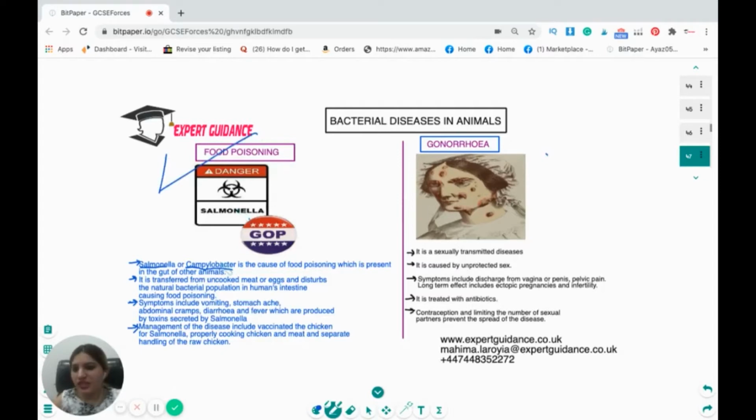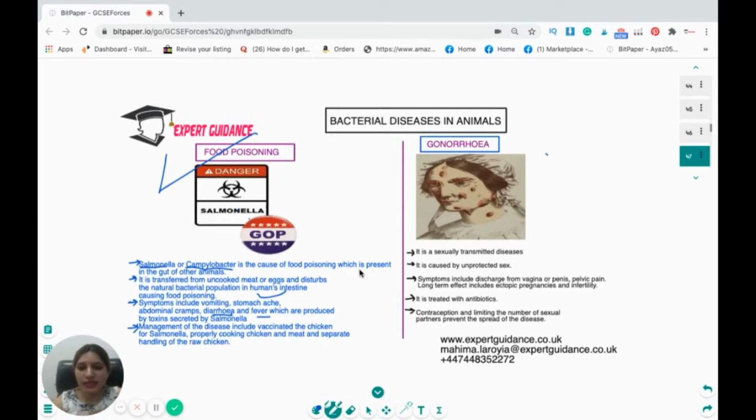Food poisoning is caused by Salmonella. It is transferred from uncooked meat or eggs and disturbs the natural bacterial population in the human intestine, causing food poisoning. The symptoms include vomiting, stomach ache, abdominal cramps, diarrhea, and fever. Management includes vaccinating the chickens for Salmonella, properly cooking chicken or meat, and keeping the raw chicken separate. Gonorrhea is a sexually transmitted disease.